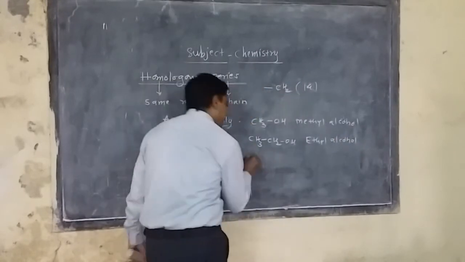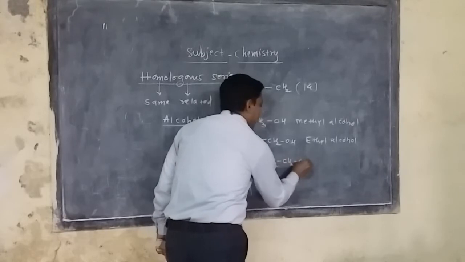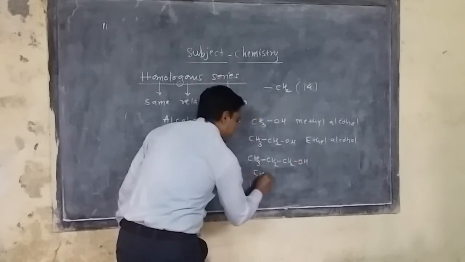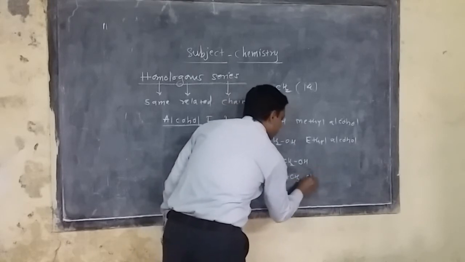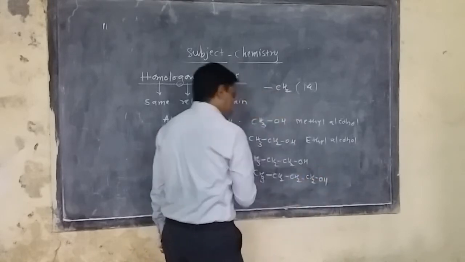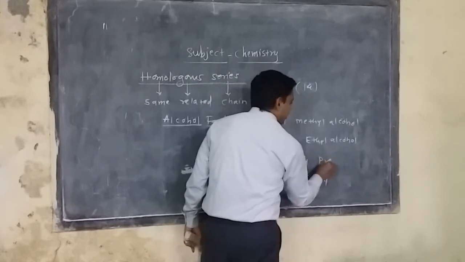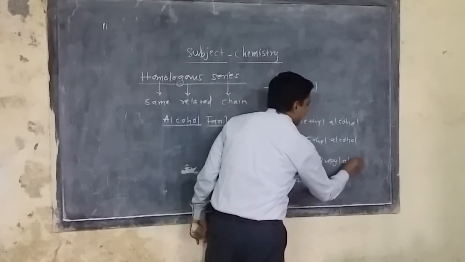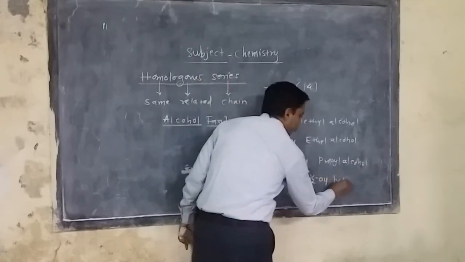Its next member is CH3CH2CH2OH, and the three-carbon member is called propyl alcohol. The next one has four carbons, so it is butyl alcohol.